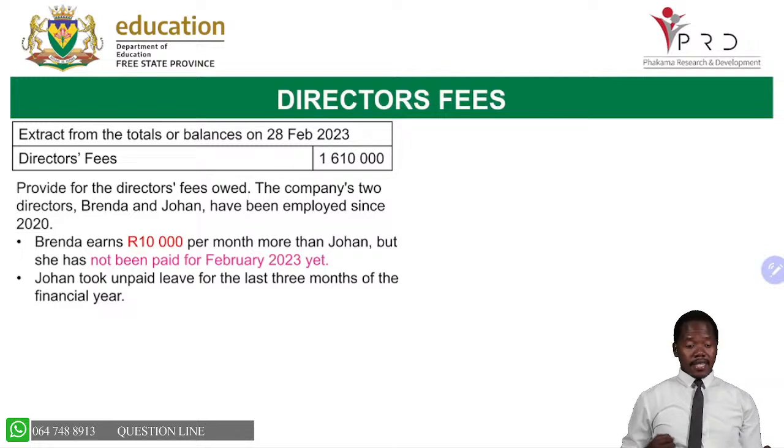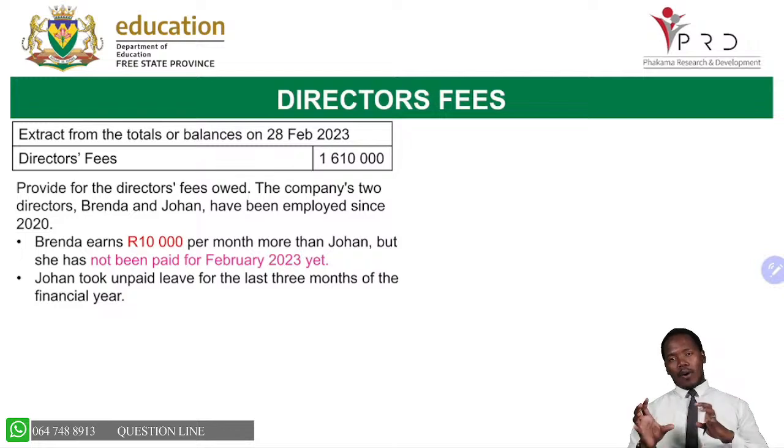Let's look at our director's fees. We are given an amount of 1,610,000. What are they saying here on this transaction? Provide for the director's fees owed. The company's 2 directors, Brenda and Johan, have been employed since 2020.